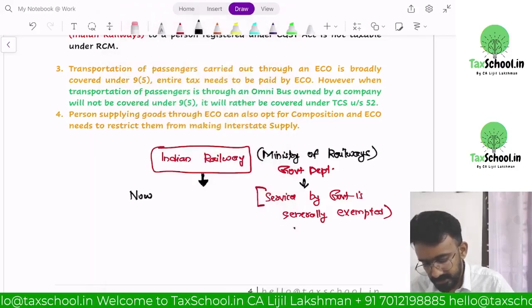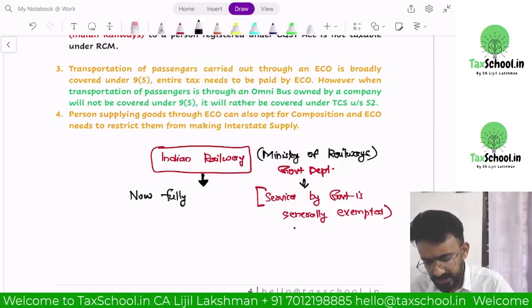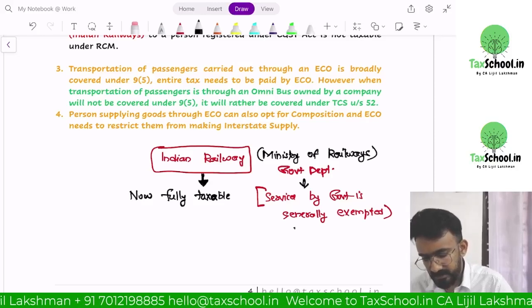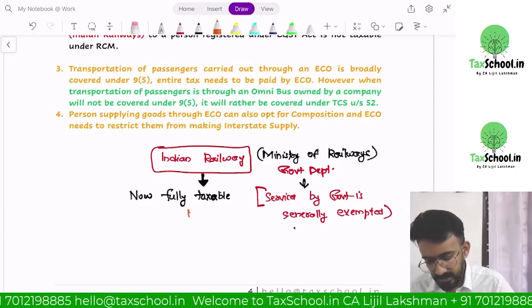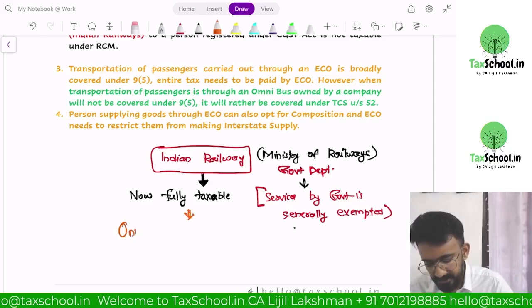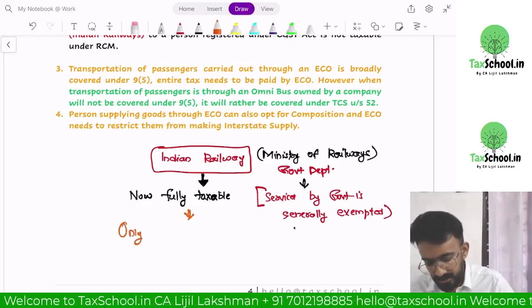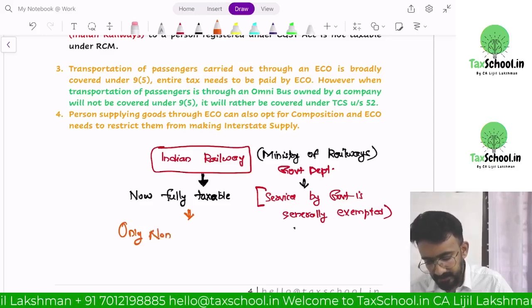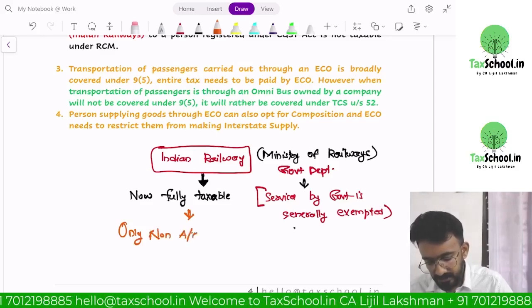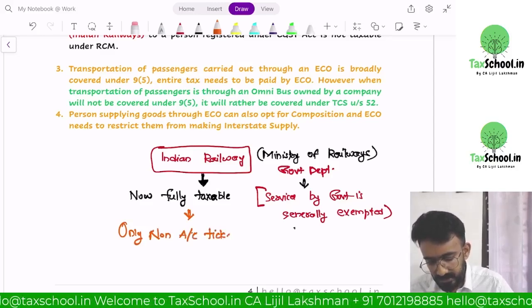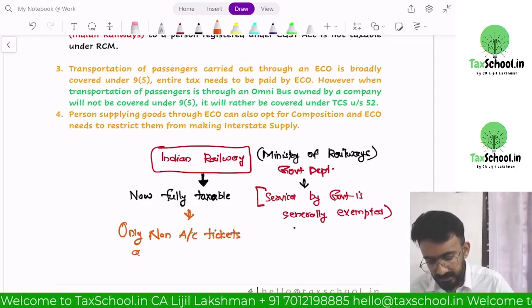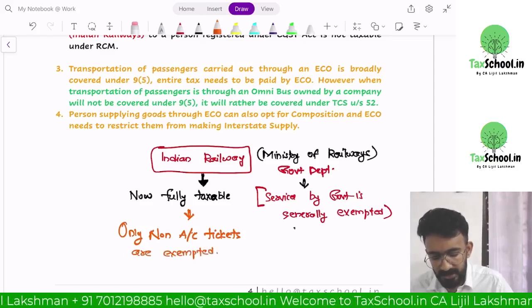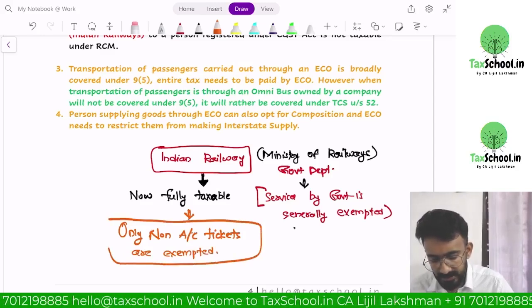Their entire services are taxable, except only one service by them by another entry will be exempted. Only non-AC tickets are exempted. Indian Railways, only non-AC tickets are exempted.